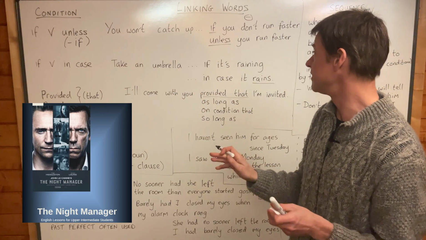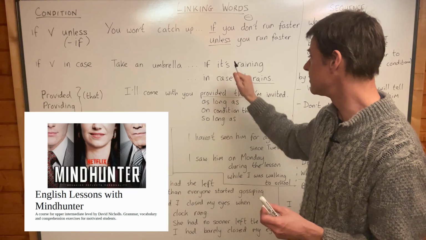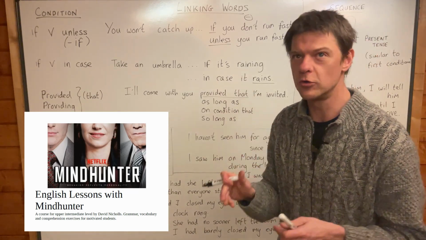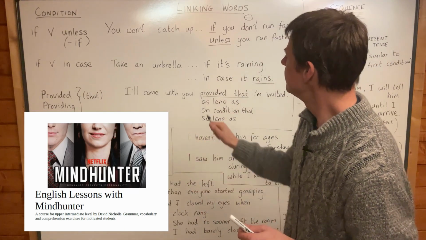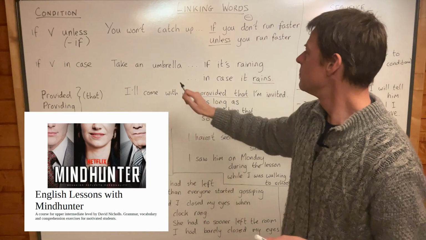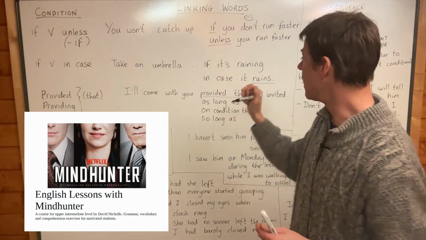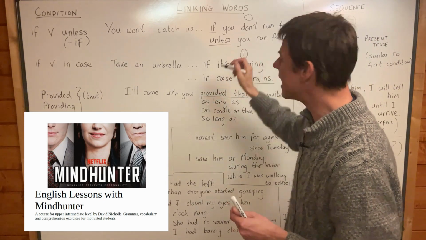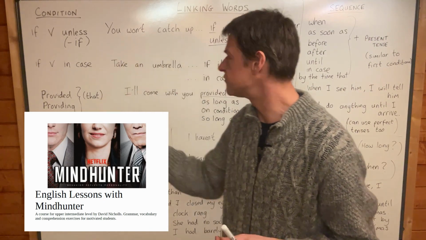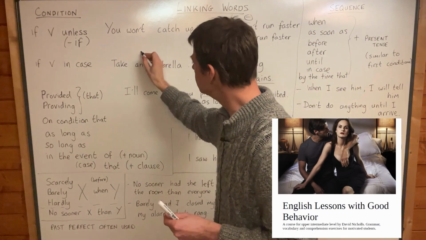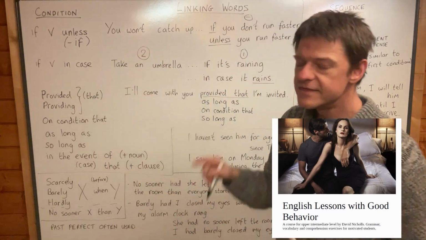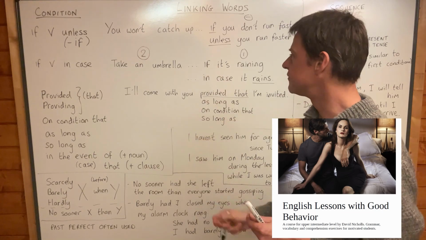Totally different here, guys. I want to make it clear these are completely different. And it's about order, it's about sequence. Because in the first one, we're saying take an umbrella if it's raining. So number one, you go and see. You look out of the window and see if it's raining. And then number two, you take your umbrella. That's the way things work with if.